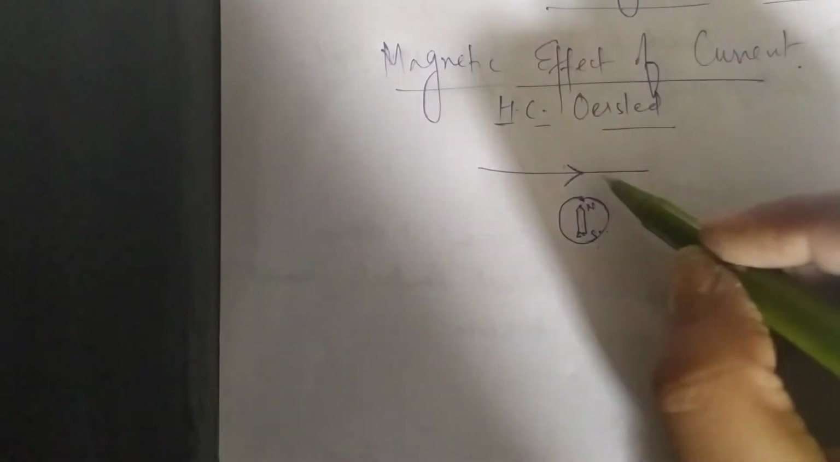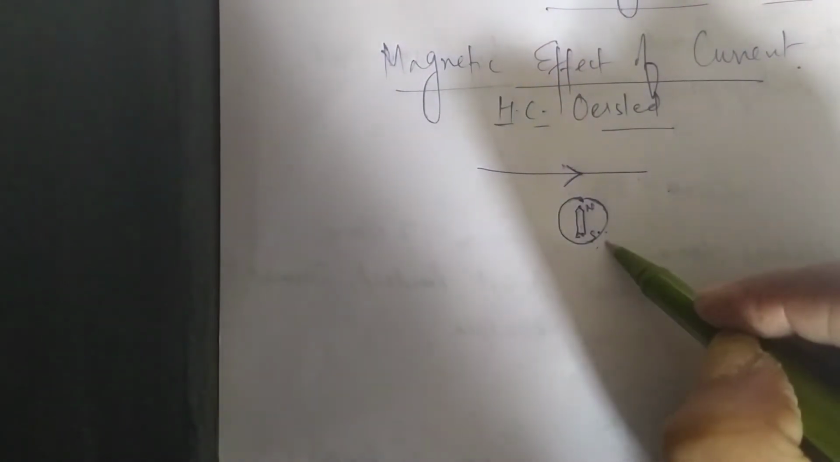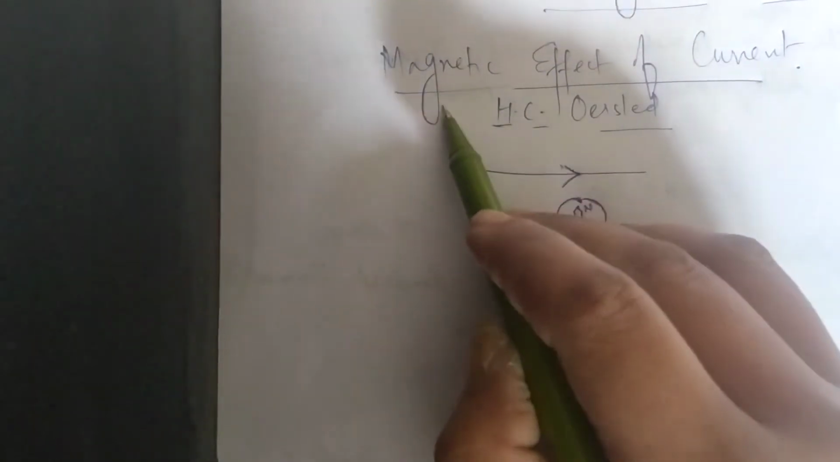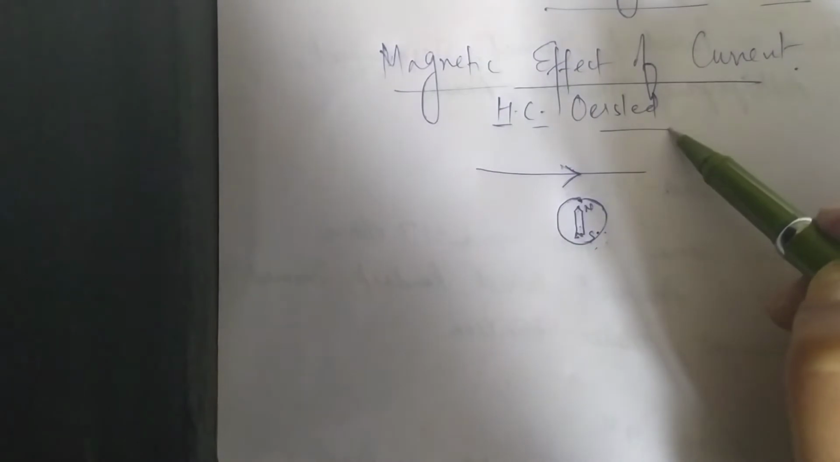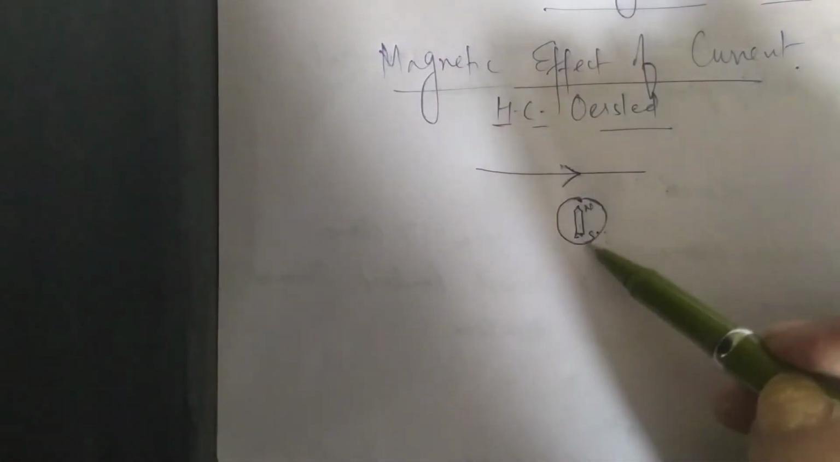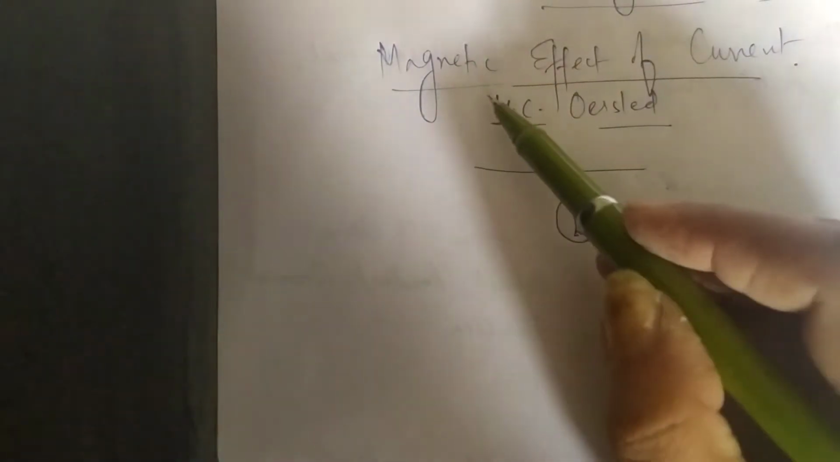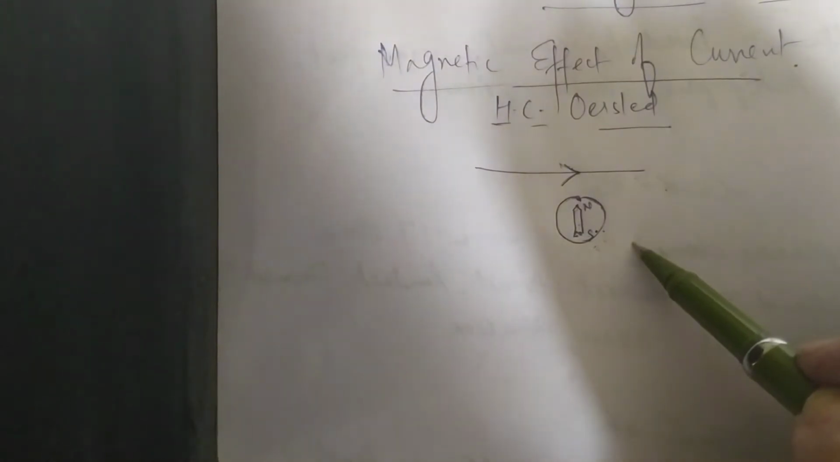So what he concluded is that this current carrying wire is producing a magnetic effect. This is called the magnetic effect of current. So this was discovered by Hans Christian Oersted, that whenever a magnetic compass is placed near a current carrying wire, that compass starts deflecting. It means this current carrying wire is behaving like a magnet.